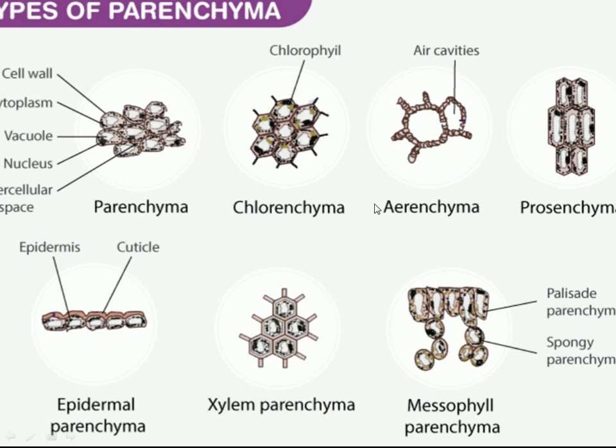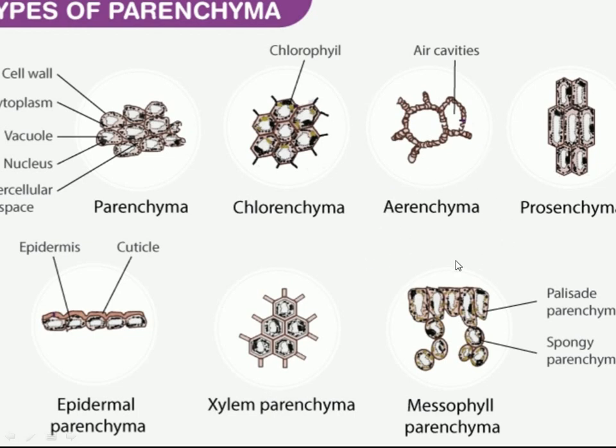Now, third category is called aerenchyma. Aerenchyma is also a modified form of parenchyma. Here the intercellular spaces between the cells become larger, and these spaces are occupied by air, and this air is helpful for aquatic plants. The filling of air helps the aquatic plant to float on the surface of water. It means aerenchymatous tissue provides buoyancy so that the plants can float.